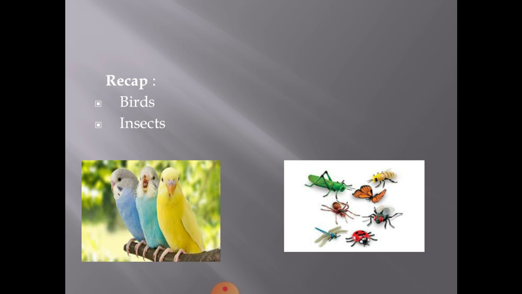Next, insects. Insects are small creatures. The size of the insects will be small. They have 6 legs. In the picture, you can see the different types of insects and count the legs. How many legs do they have? 6.